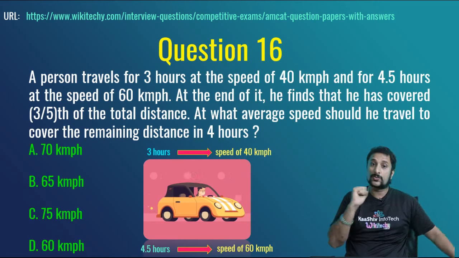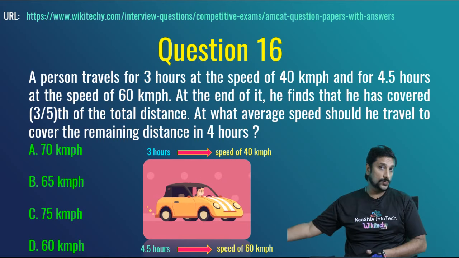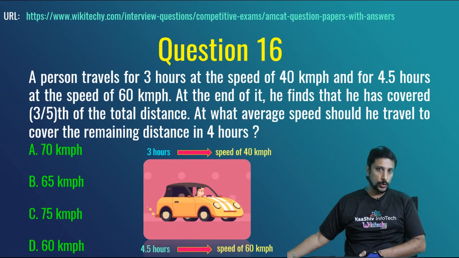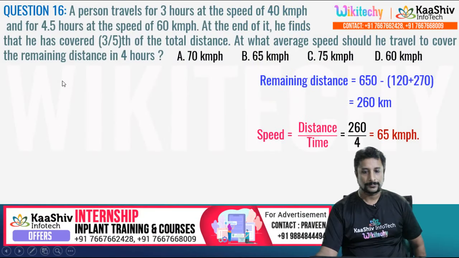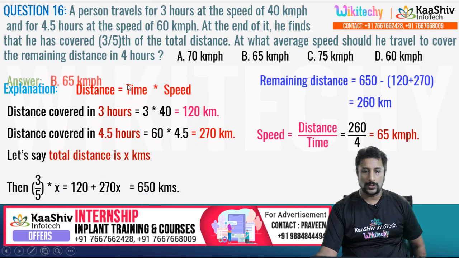3 by 4th is what? And 2 by 5th is what? 2 by 5th of the distance in 4 hours, we'll find the speed. Let's see. Okay, distance is equal to time into speed.